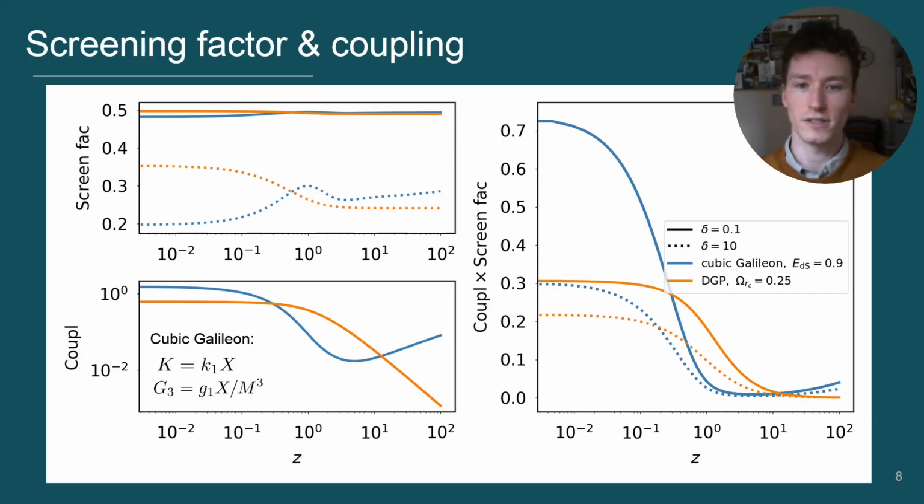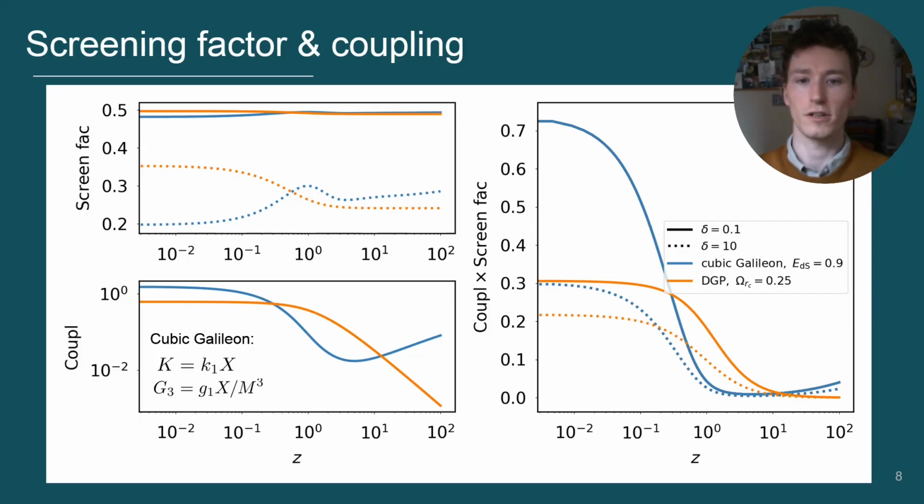Now let's shift our focus to the behaviour of the coupling in each theory, shown in the bottom left panel. Remember, the coupling is not sensitive to density, so the solid and dotted lines overlap in this panel. Here we see that the behaviour of the coupling at late times is similar in both models, where it increases as it approaches redshift 0. However, in the Galilean case, there is a clear bump in the coupling at intermediate redshifts.